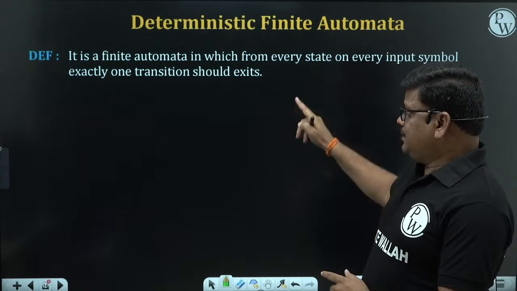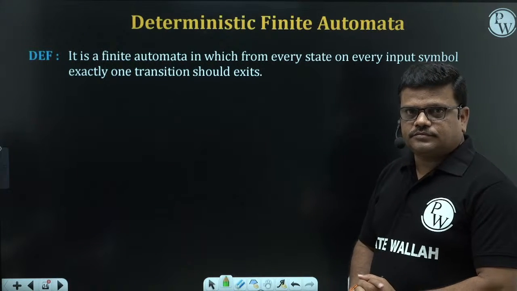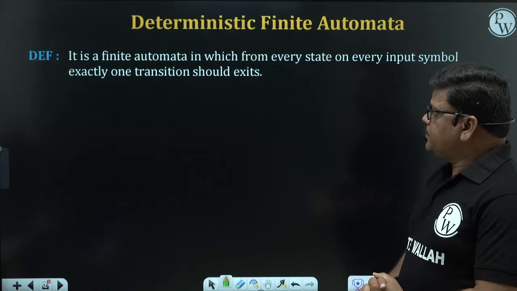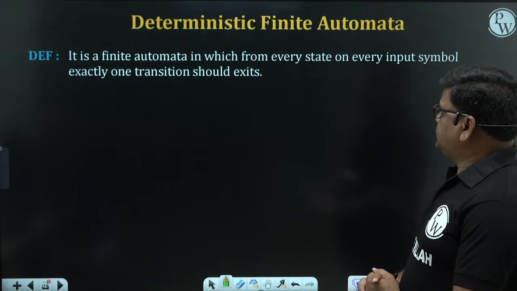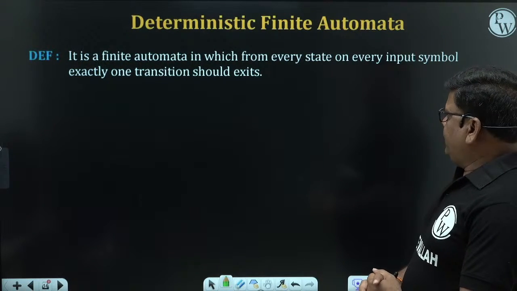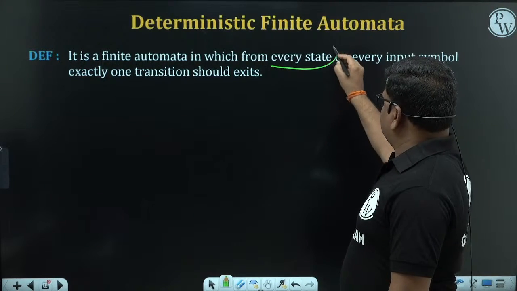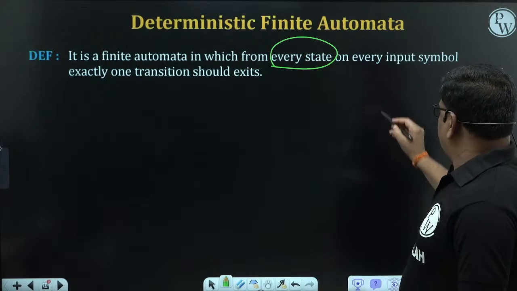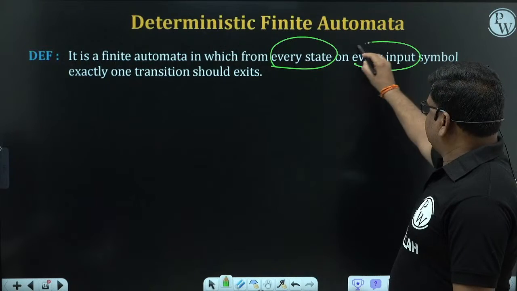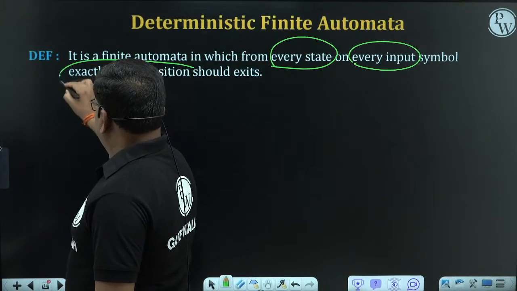For that, this definition helps a lot. Deterministic finite automata means it is a finite automata in which from every state on every input symbol exactly one transition should exist.